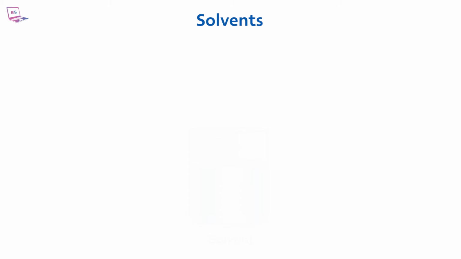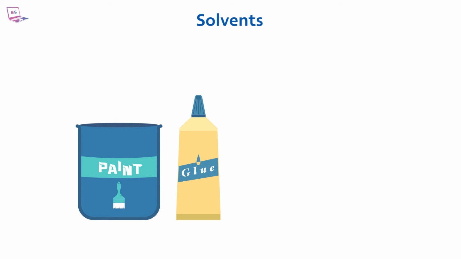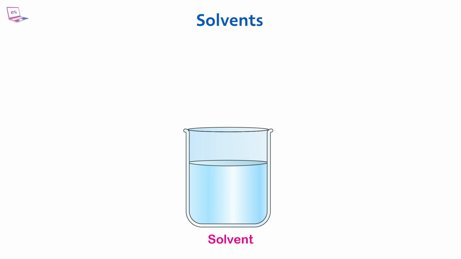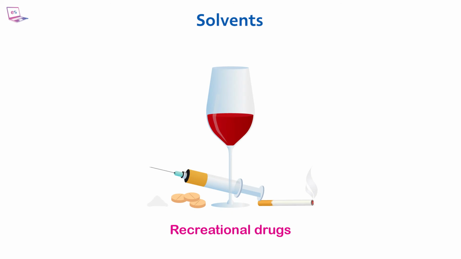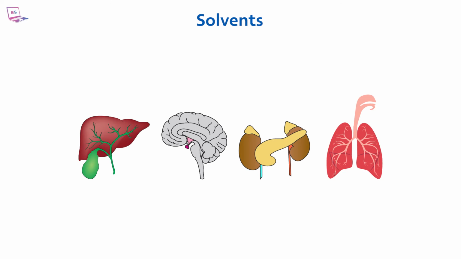Solvents. A solvent is a chemical substance that can dissolve another substance to form a solution. Many household substances like paint, glue, ink, and aerosols contain solvents. Solvents can cause hallucinations if they are used as recreational drugs. They can also cause harm to the liver, brain, kidneys, and lungs.